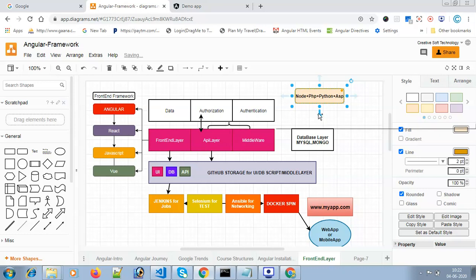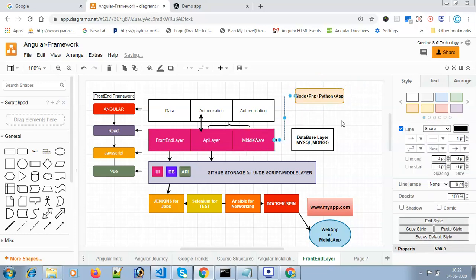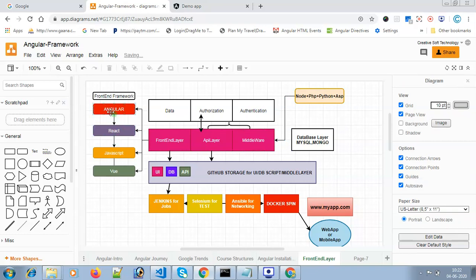This is our middle layer, and it connects with the front layer through the API layer. So we are standing over Angular.